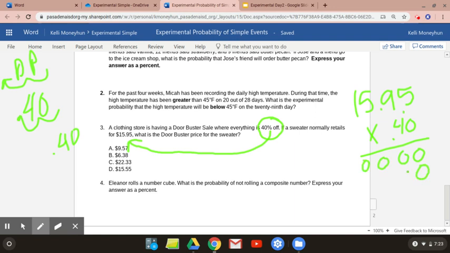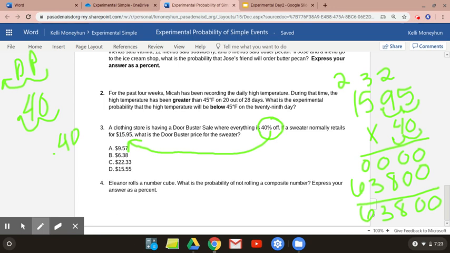4 times 5 is 20. 9 times 4 is 36, plus 2 is 38. 5 times 4 is 20, plus 3 is 23. 4 times 1 is 4, plus 2 is 6. Let's add. How many zeros are on here? 1, 2, 3, 4. So I move it to the left 4 from down here. 1, 2, 3, 4. I have $6.38.